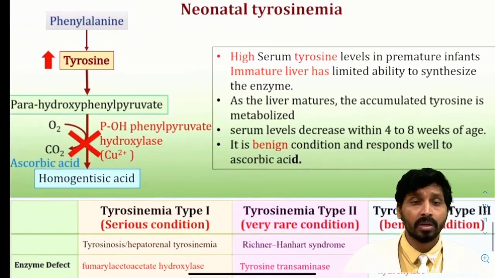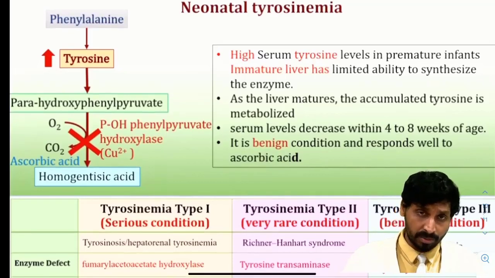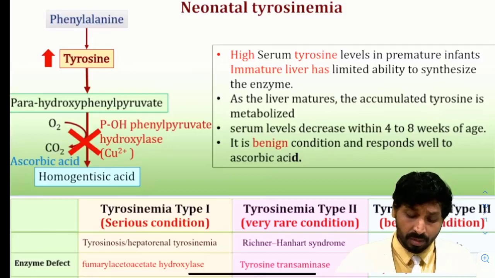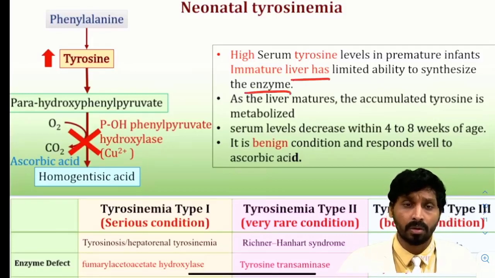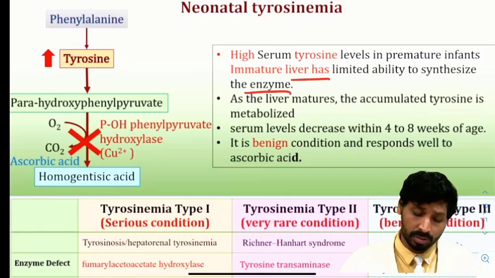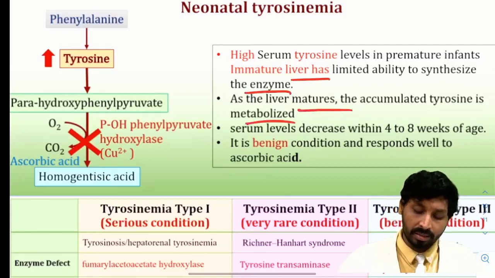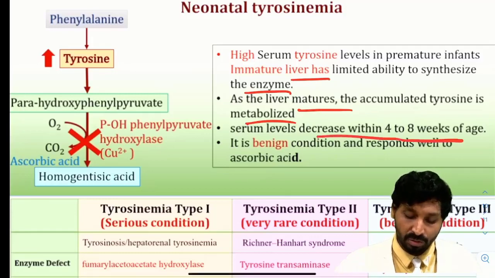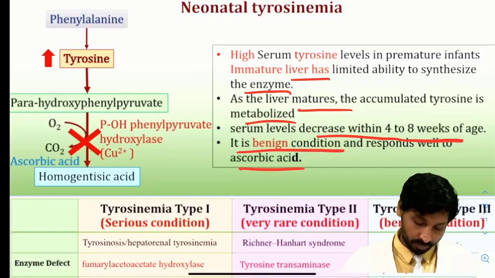And type 3 is a neonatal type, neonatal tyrosinemia. So high serum tyrosine levels in premature infants. Immature liver has limited ability to synthesize the enzyme. So high tyrosine levels cannot be processed. As the liver matures, the accumulated tyrosine is metabolized. Serum level decreases within 4 to 8 weeks of age. It is a benign condition and responds well to ascorbic acid.